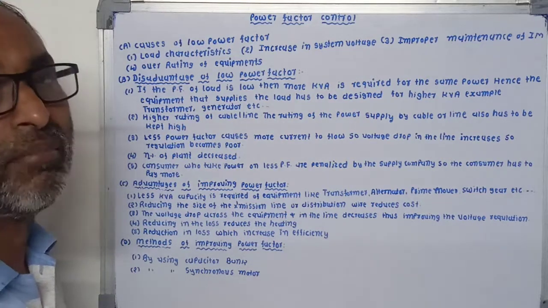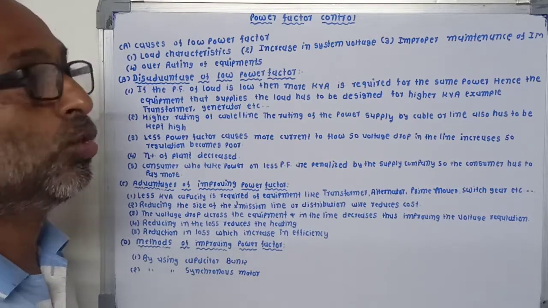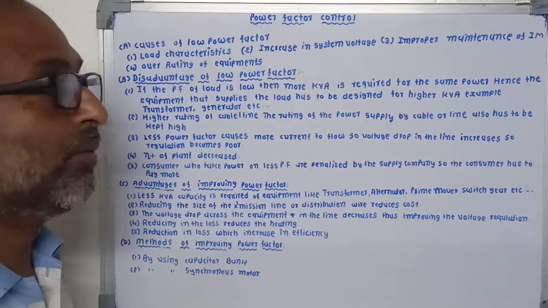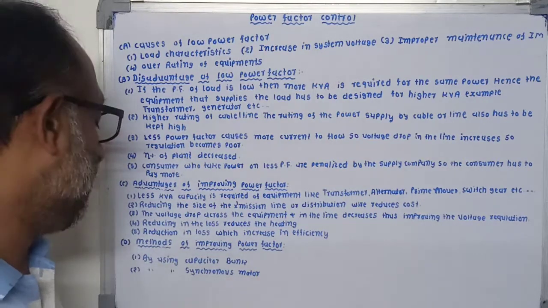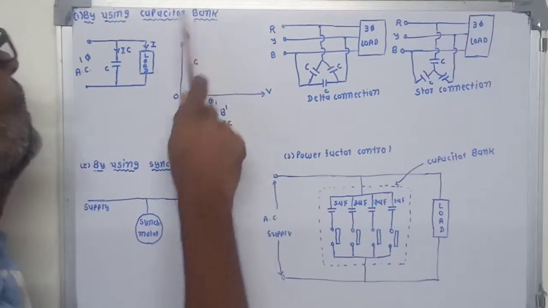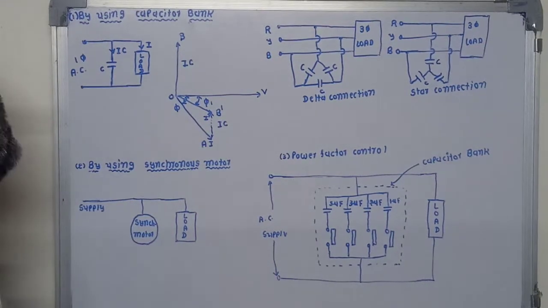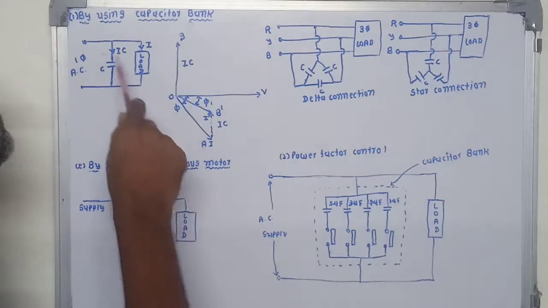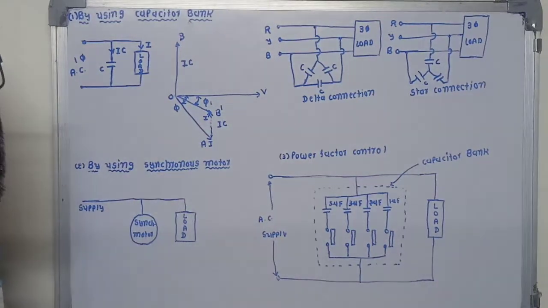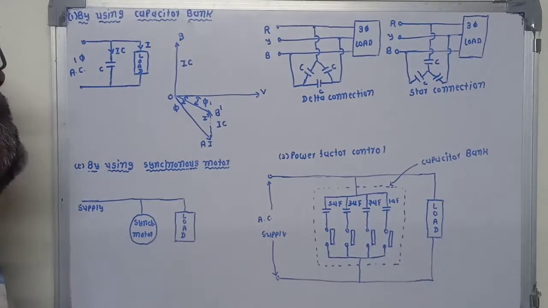There are many methods used to improve the power factor, but here we are discussing only two methods. First, improving the power factor by using a capacitor bank, and second, by using a synchronous motor. First, by using a capacitor bank. As we know, capacitors draw leading current from the supply. Therefore, the capacitor is connected across the load whose power factor is lagging. The leading kVAR of the capacitor is balanced by the lagging kVAR of the load, so we can say that the power factor can be improved.